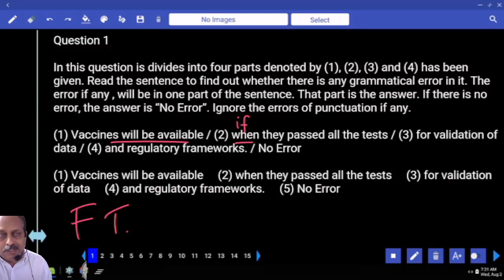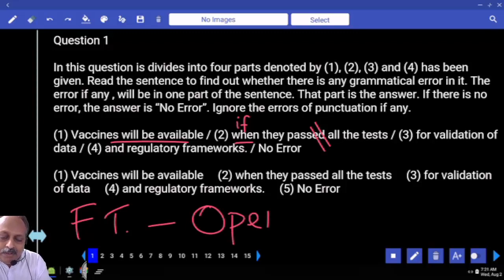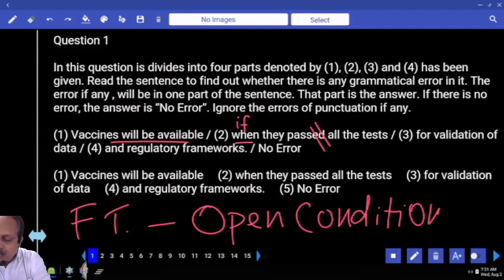That is open conditional. Based on that, is it they passed or they pass? If they pass all the tests, answer is there is an error in the second part. And make a note, it is related to open conditional. Open conditional, main clause future tense, if clause present tense. And in place of when, usually we use if, but when, if, whenever, all you have to consider.